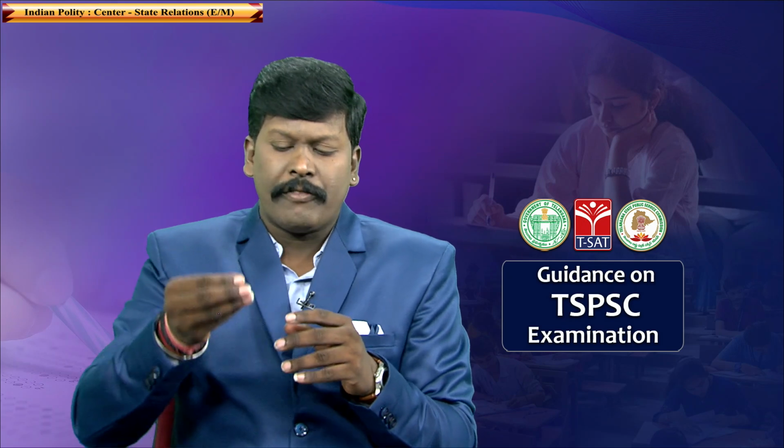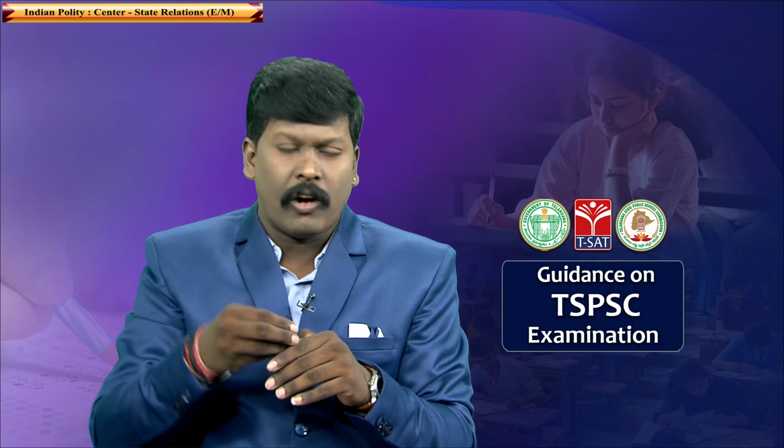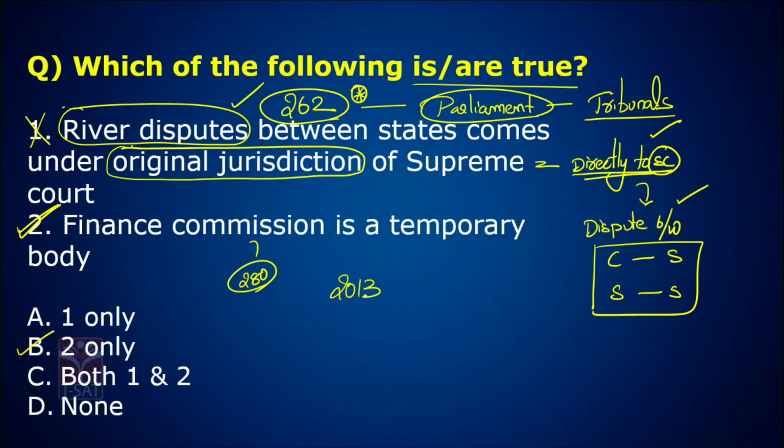Imagine, the President of India has constituted a Finance Commission in 2013. Imagine the President says to that Finance Commission that I want the revenue sharing between 2015 to 2020.